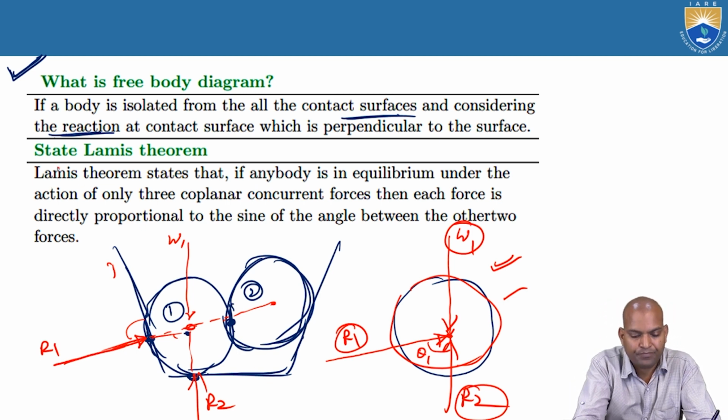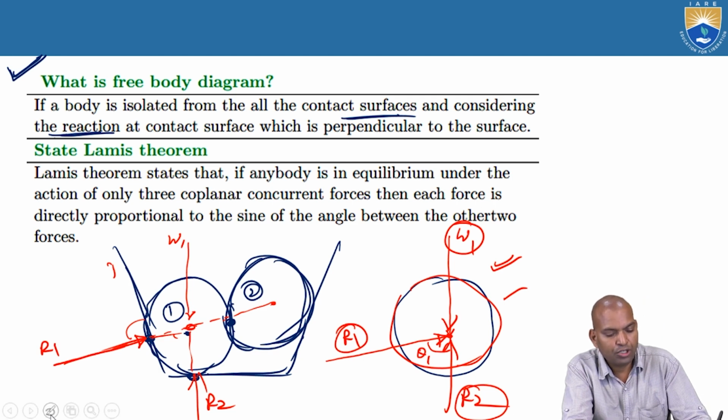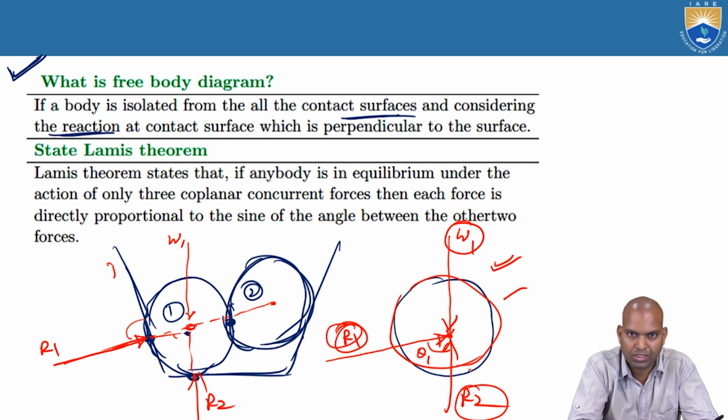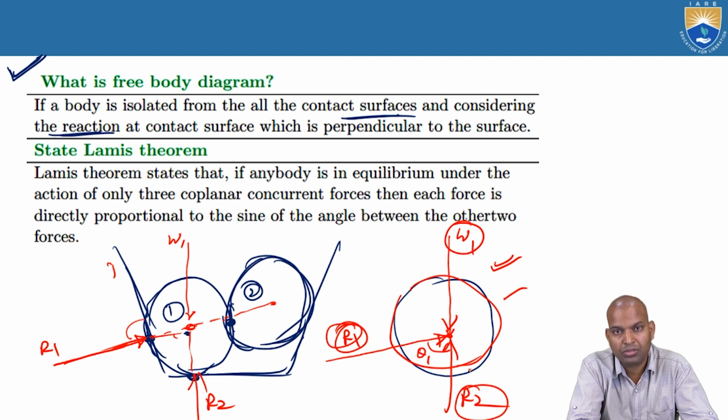Finally, Lami's theorem. What is Lami's theorem? In order to find the reaction forces, when either action or reaction forces are there, if you know one action force and the directions of the others but not their magnitudes, then to calculate those magnitudes, Lami's theorem is highly useful.